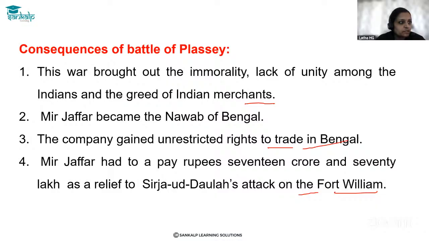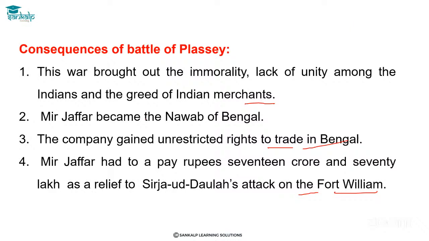Excuse me, ma'am. So actually, the fourth point where it is stating that as a relief to Sirajud-Dowla's attack on the Fort William, what is the meaning of that relief? Sirajud-Dowla was the Nawab of Bengal, isn't it? A young Nawab. The Battle of Plassey took place between Sirajud-Dowla and the British, correct? Sirajud-Dowla attacked the Fort William, right? Yes, he did. So because of that only they had to battle, correct? Okay. So it was the relief for the Battle of Plassey.